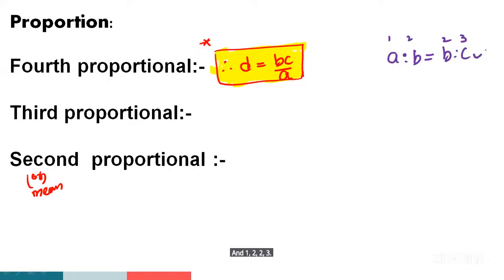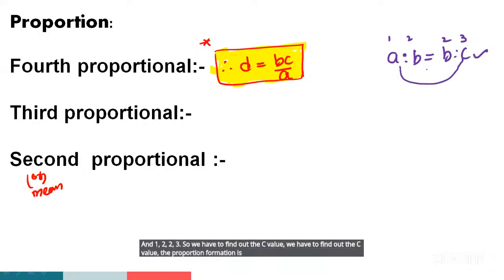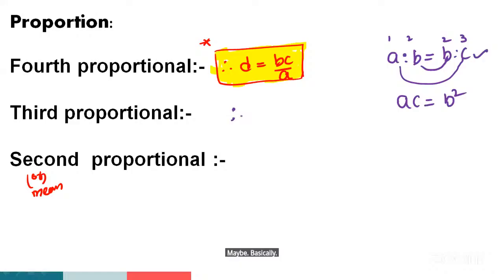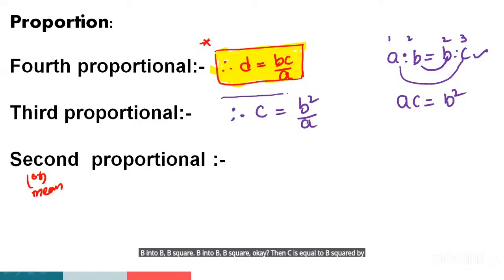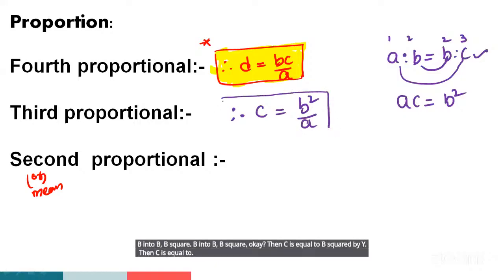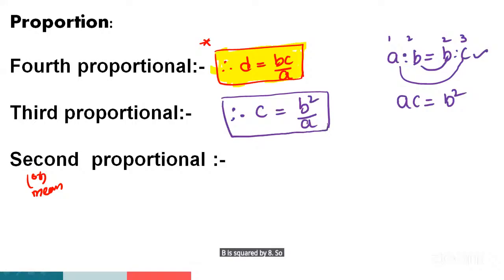So we have to find out the C value. The proportion formation is same like this, guys. AD is equal to BC. It means AC is equal to B into B, B square. Then C is equal to B square by A. So this is the third proportion formula.